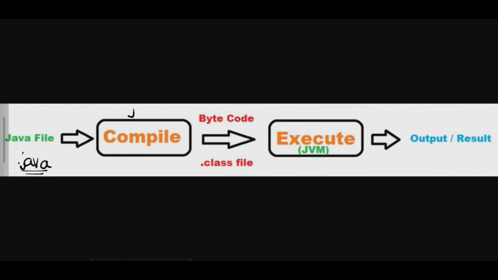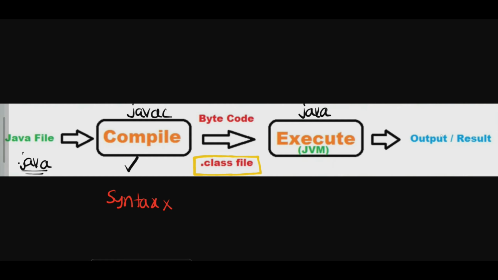And after that, we are going to compile the program with the help of javac. So once the program is successfully compiled, and if there are no syntactical errors, then the expected file we get is called a dot class file. So this dot class file is going to be executed by JVM with the help of the command java.